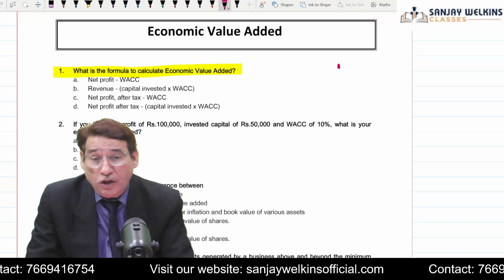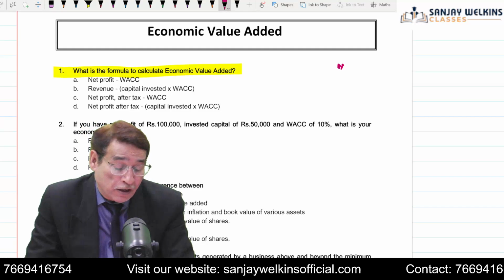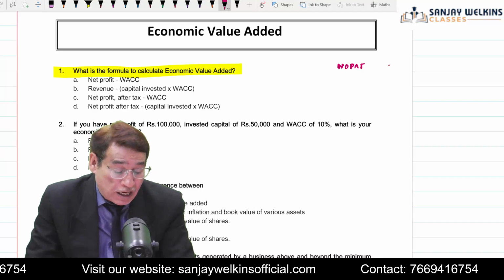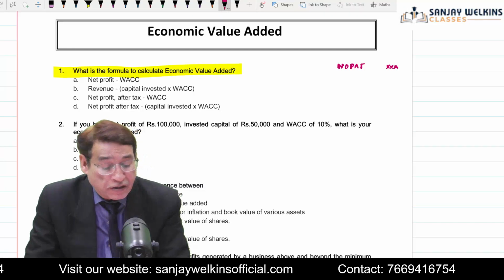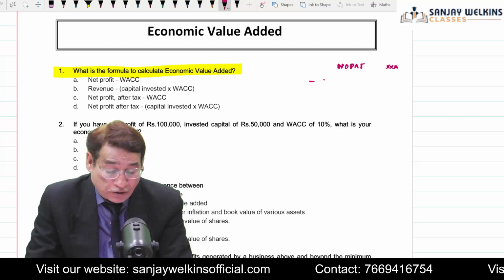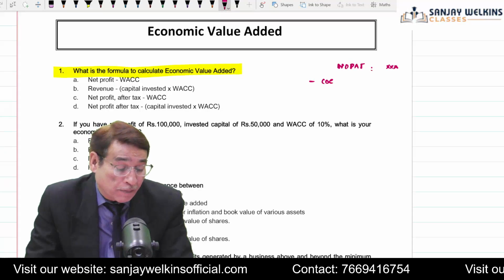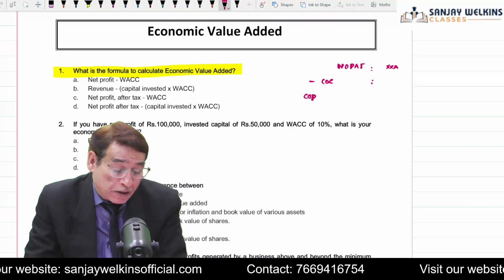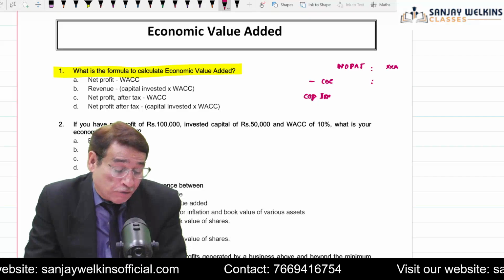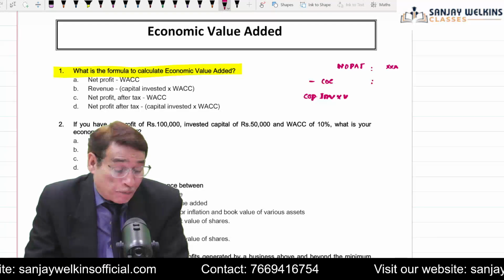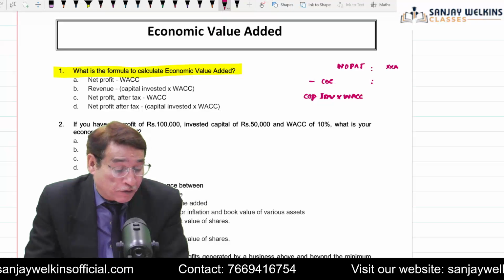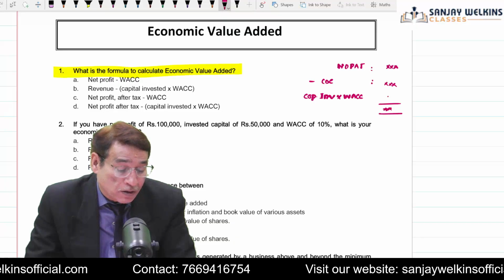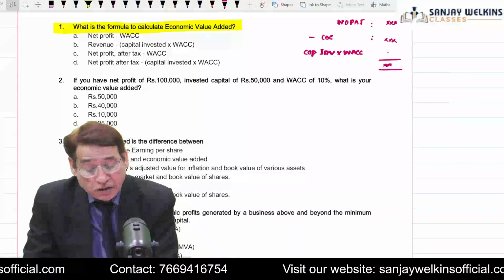In order to find out the economic value added, first of all, we used to find out the NOPAT. Correct? Net operating profit after taxes. And once we have this net operating profit after taxes, from there on we used to actually subtract the cost of capital. And in order to subtract the cost of capital, we need to know the amount of capital employed or capital invested. Capital employed or invested, one and same thing. And then we used to multiply it with weighted average cost of capital, and this is how we used to get what we call economic value added. Correct? So you should be in a position to answer this particular question.